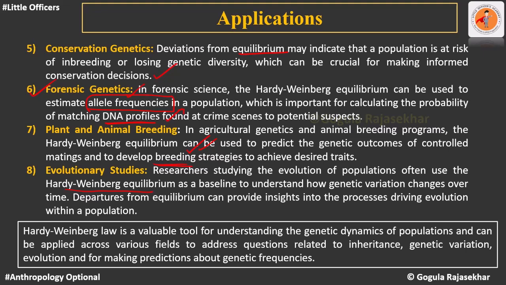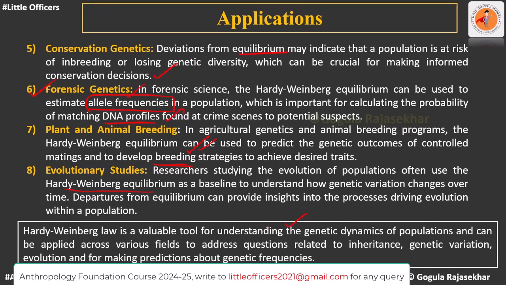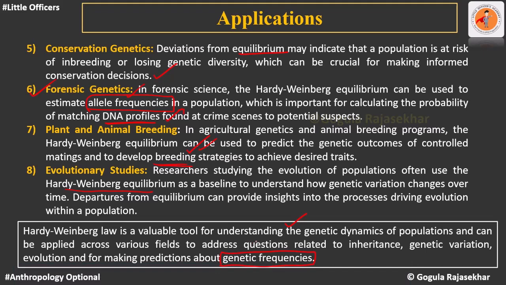Now, to conclude, it is a valuable tool for understanding the genetic dynamics of populations and can be applied across various fields, for inheritance patterns, genetic variations, understanding evolution, and even for making predictions about genetic frequencies in the future. So these are all the applications and scope of Hardy-Weinberg equilibrium.